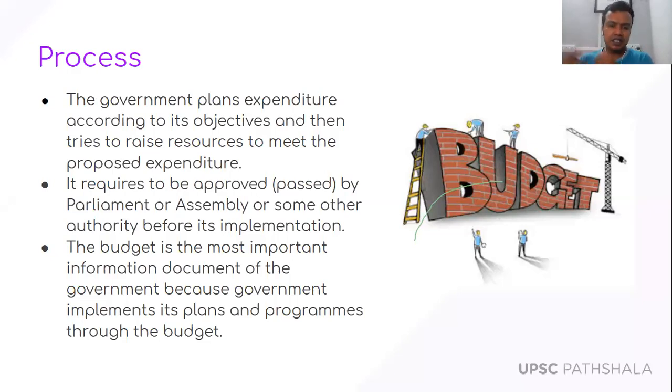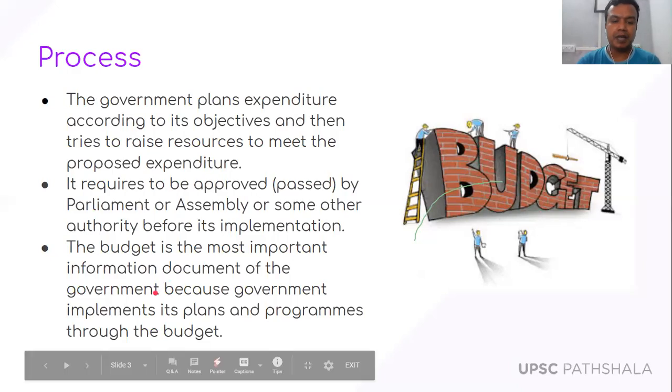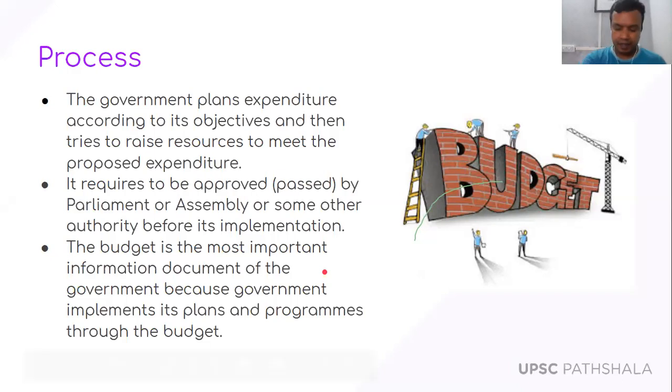When we will be discussing polity, you will come to know how the annual financial statement is passed in the parliament. But here you need to know that the budget needs to be approved by the Lok Sabha in case of union government, and by the Legislative Assembly in case of state government. So the budget is the most important information document of the government, because the government implements its plans and expenditure through the budget. Got it? So whenever the budget comes after every year, it gives an idea of where the government is going to spend the money, and from where the government is going to run its businesses. That is a very, very important document.